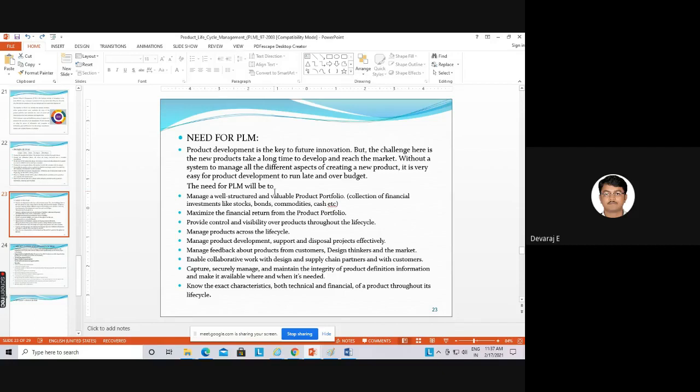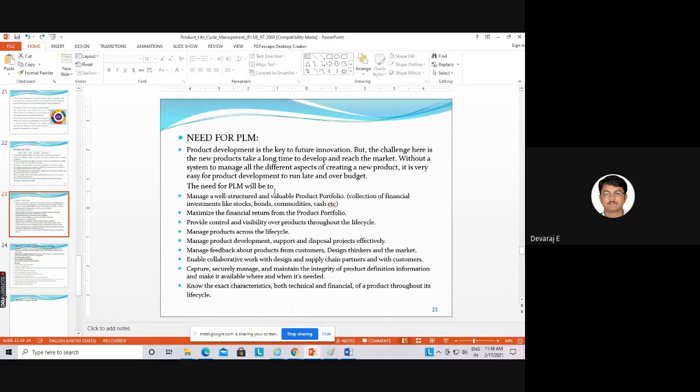For these things, you need PLM, product life cycle management. You can see here, product development is a key to future innovation. So if you want to develop robots, robots also you can take as a product. You can see there are a number of robots, like pick and place robots. So whatever work you want to do.